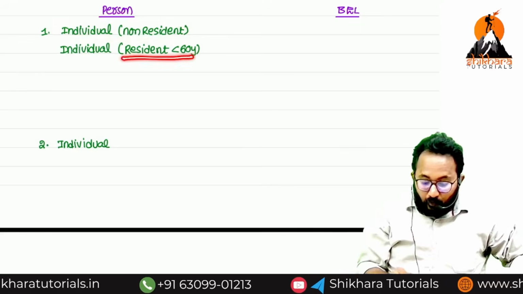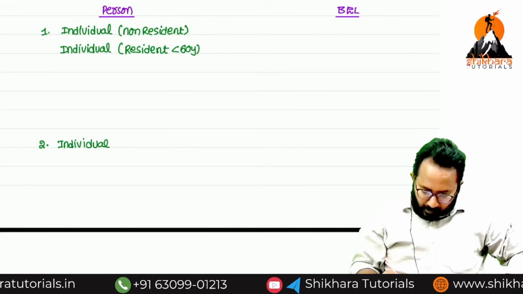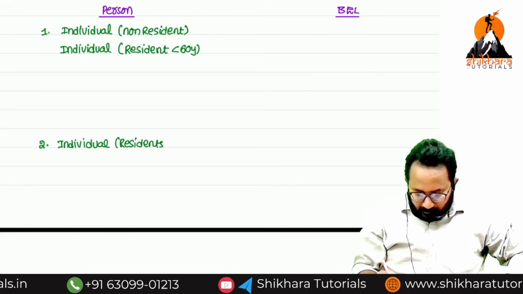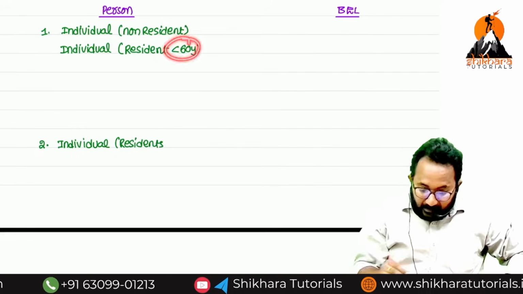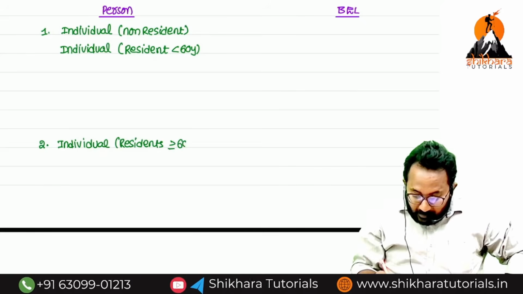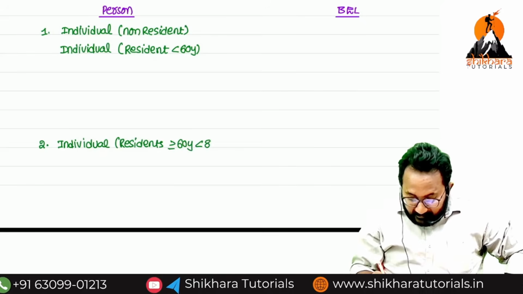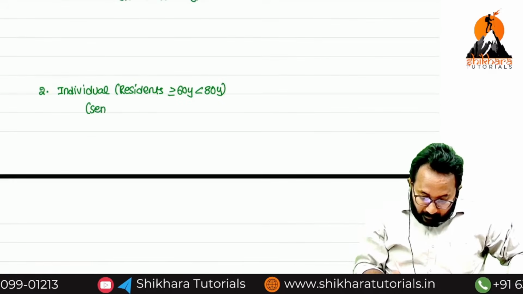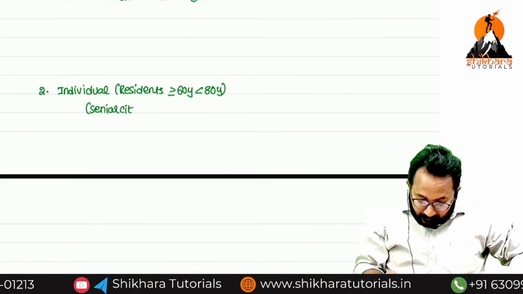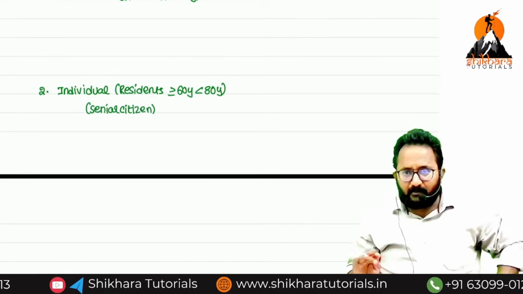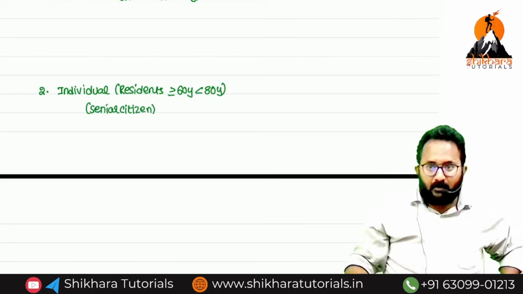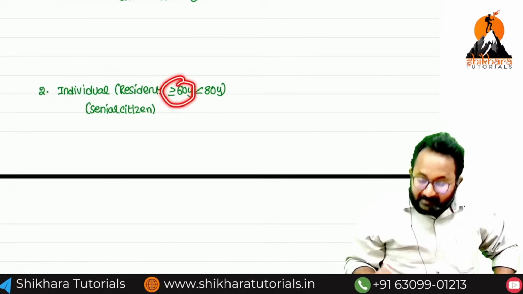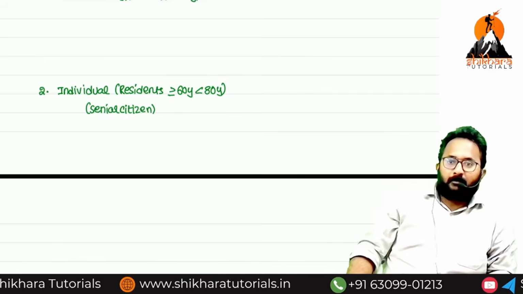But the age factor is for whom? Resident. Now, for a resident, how many years of age is over? Less than 60. But if he has more than or equal to 60 years, less than 80 years, this fellow is called what? Senior citizen. Generally also, we can call him a senior citizen at exactly 60 years also. You have to remember this point.